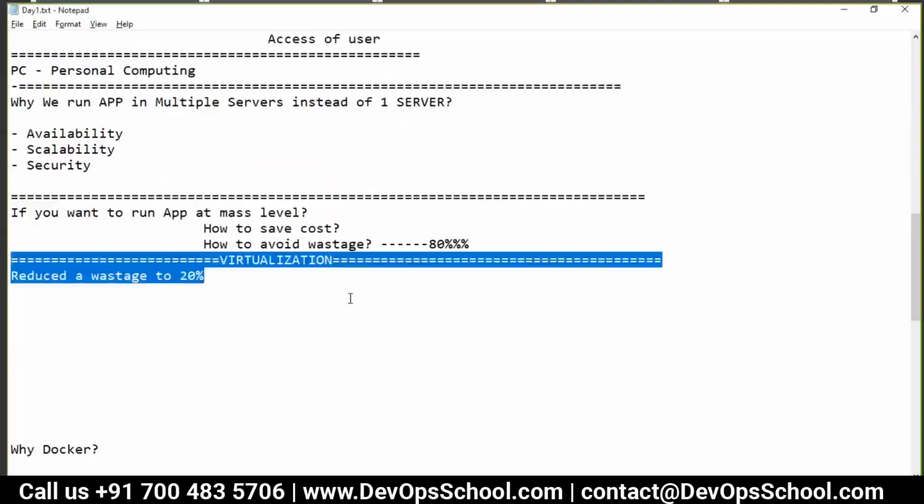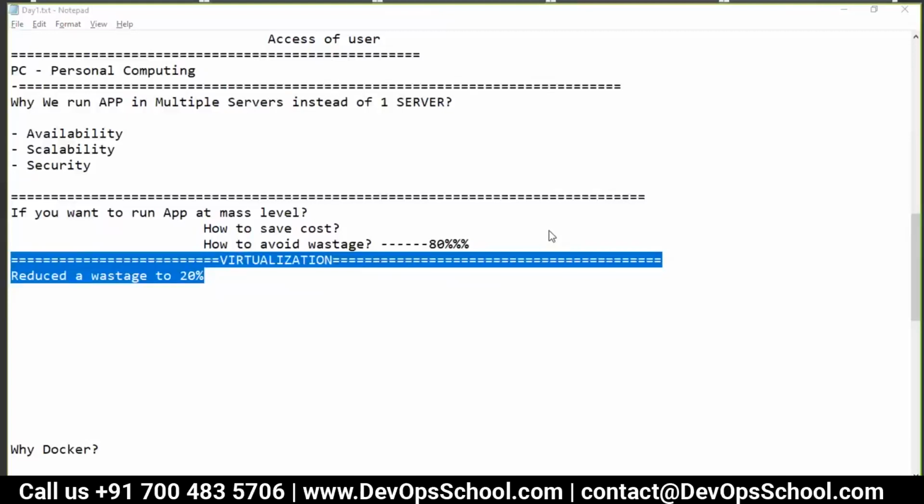So virtualization paved the way for a new era of computing. So nowadays, if I ask you, Bhavani, can you run this application? Then you say, what is the big deal? Go ahead and create a VM and run your application. Do we talk about the physical machine anymore?